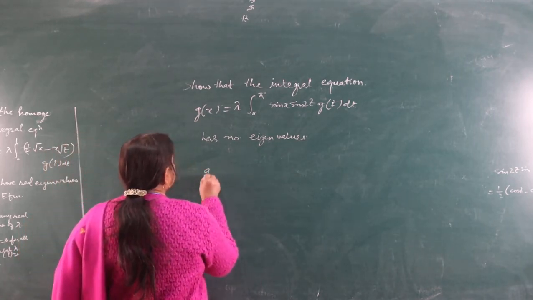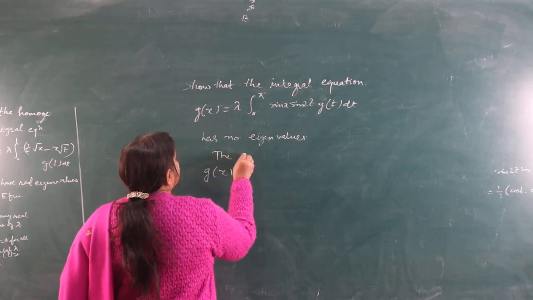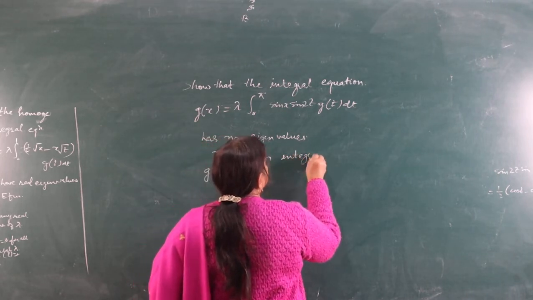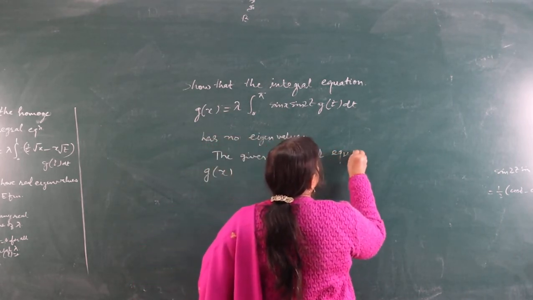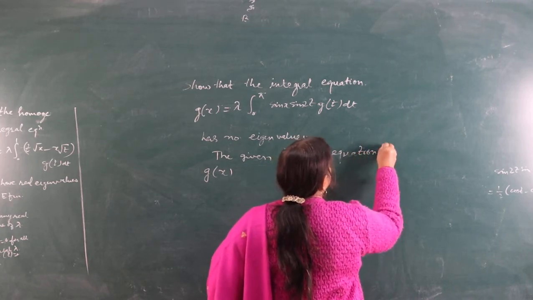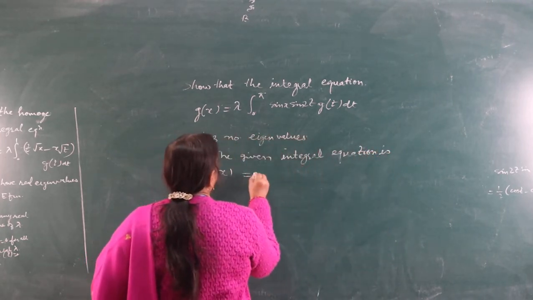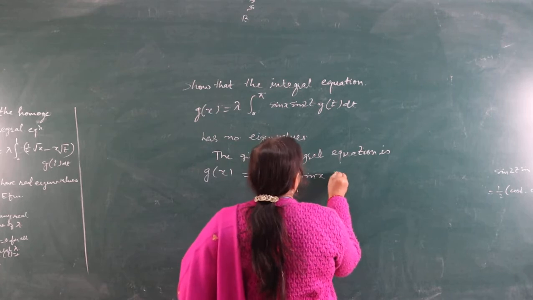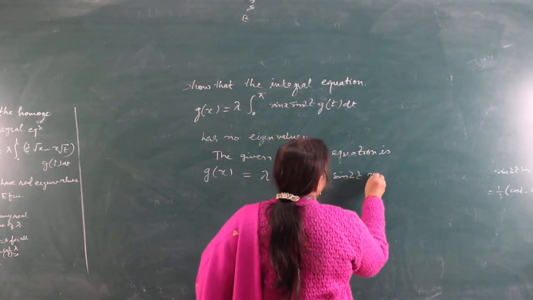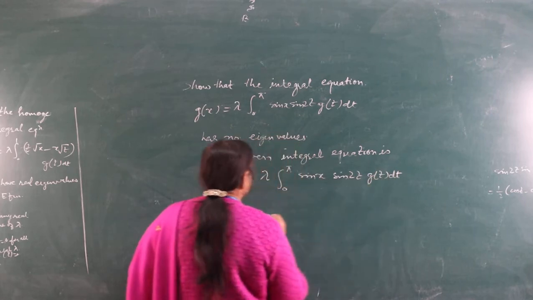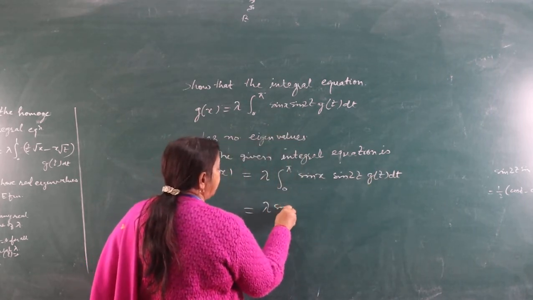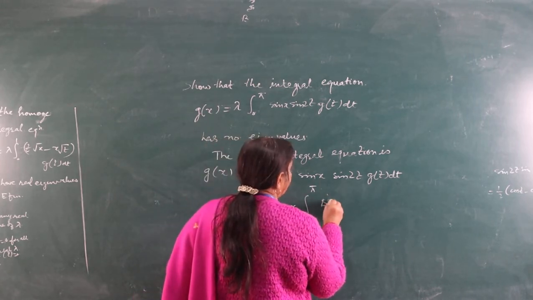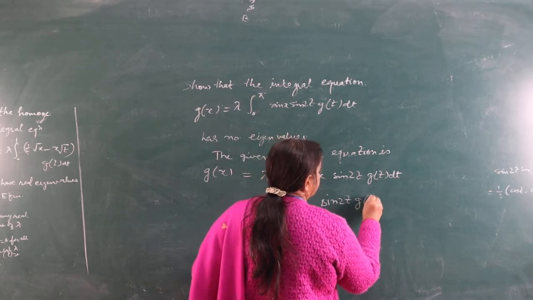So here the given integral equation is g(x) = λ ∫ from 0 to π of sin x sin 2t g(t) dt. This is equal to λ sin x ∫ from 0 to π of sin 2t g(t) dt.